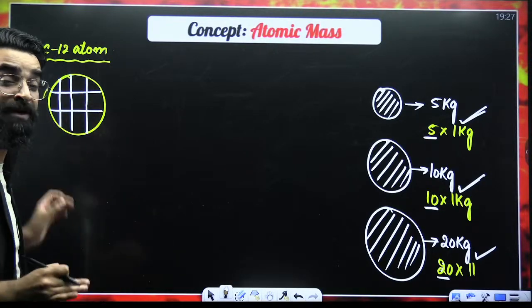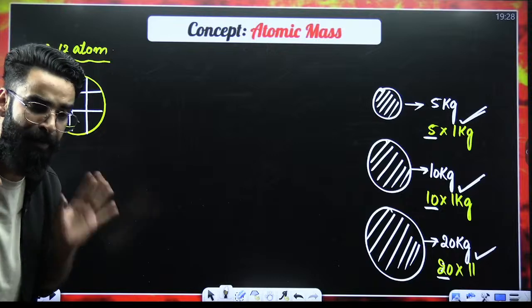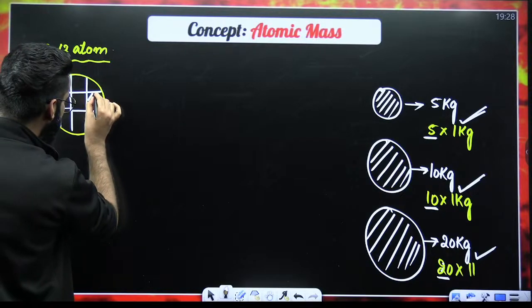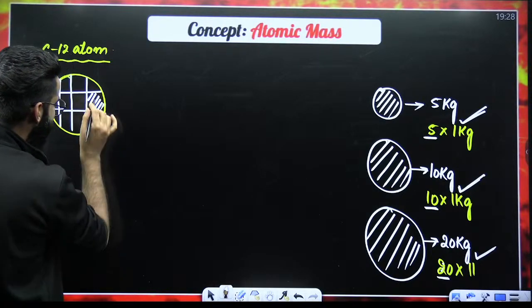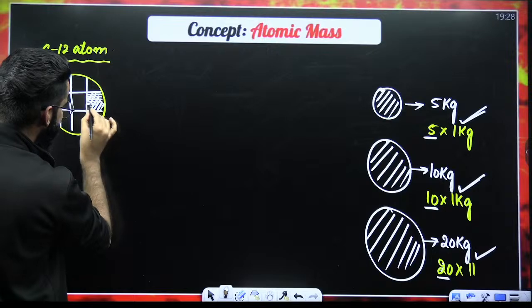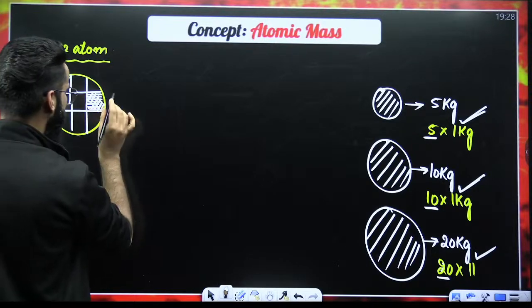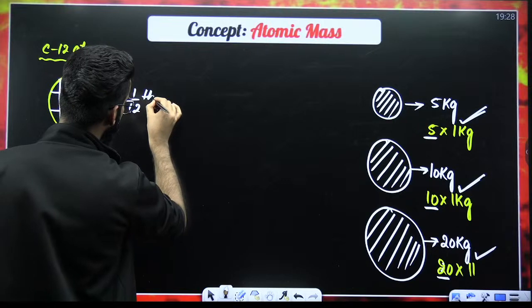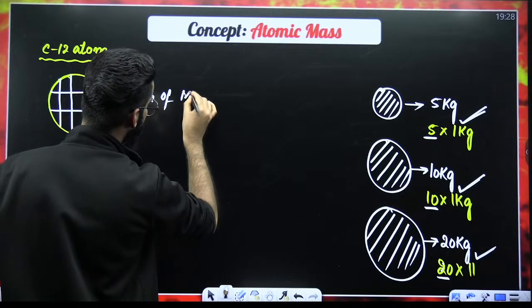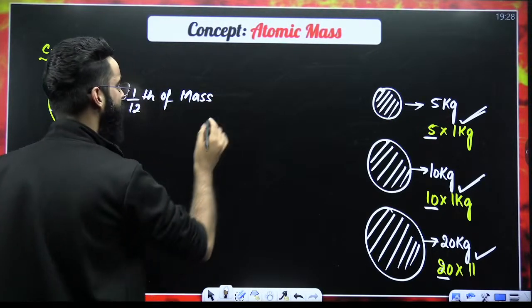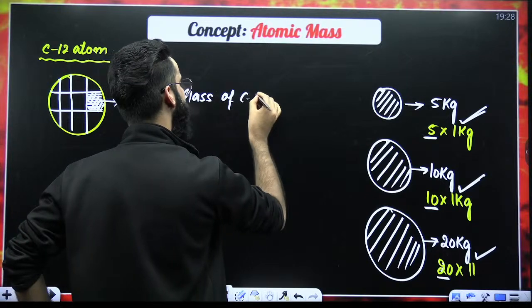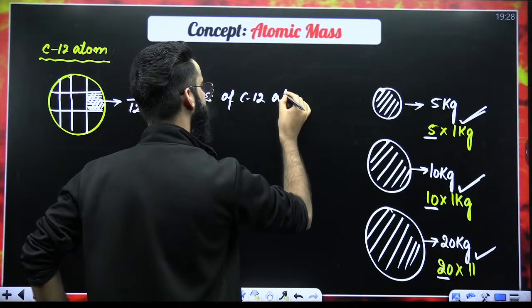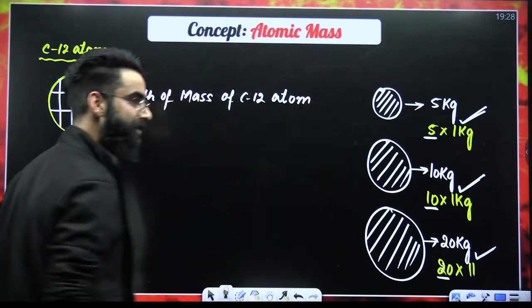After dividing the carbon-12 atom into 12 equal parts, if I just take one part of it, can I say this shaded part, its mass is going to be 1/12 of the mass of carbon-12 atom?